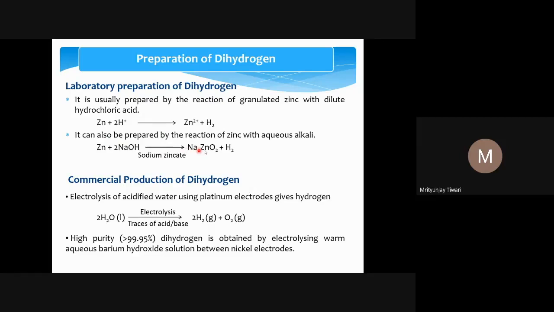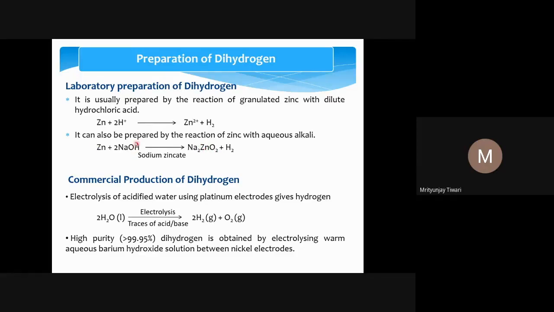Hydrogen can also be prepared by reaction of zinc with aqueous alkali, for example an aqueous solution of NaOH. So Zn plus 2 NaOH, this is a balanced reaction. What we see is sodium zincate plus hydrogen. The name of this compound is sodium zincate. Somehow I made a mistake and kept it below the arrow. So this is sodium zincate.